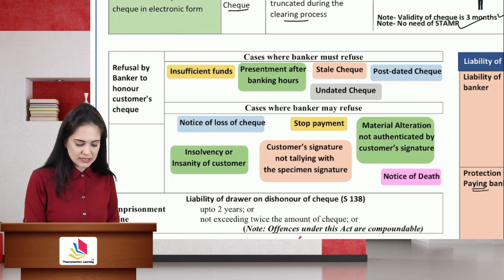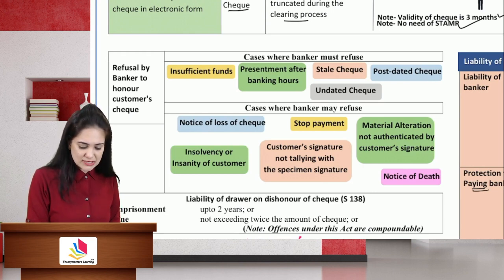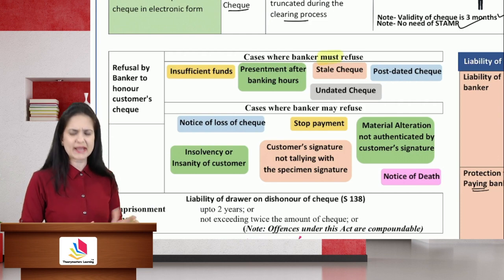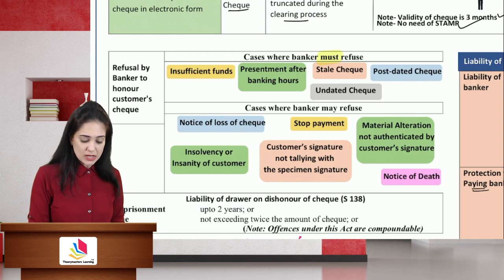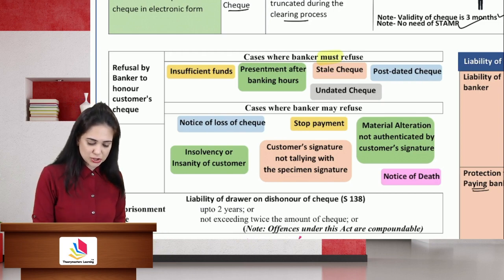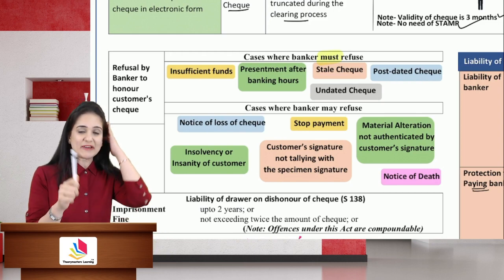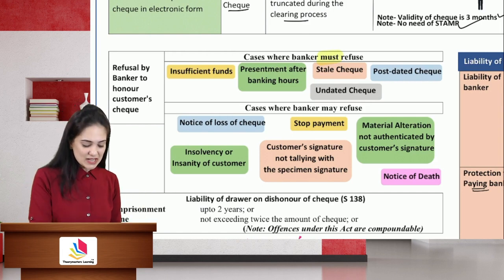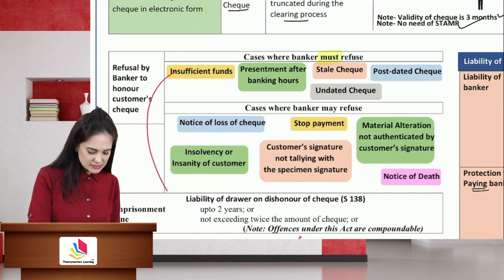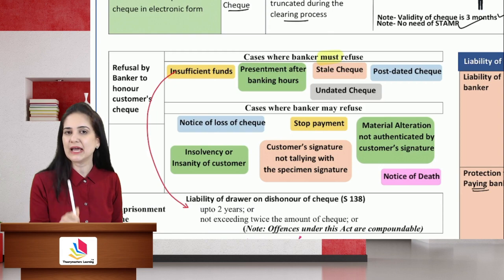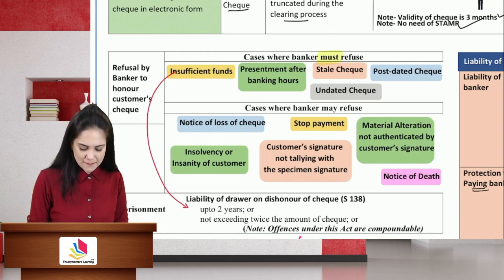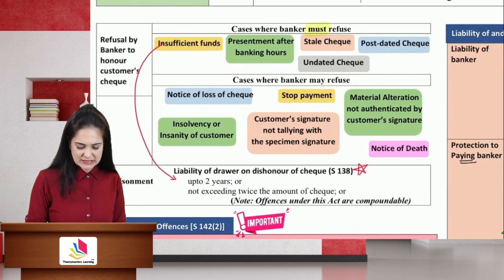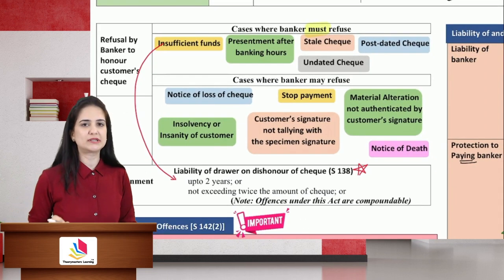Now, there are certain cases wherein the banker must refuse. So let us highlight that he must refuse to honor the check. It can happen when there are insufficient funds, and the check will bounce. If you have issued a check when there were insufficient funds, it's a criminal offense and you will be held liable under section 138 of the Negotiable Instruments Act. For any kind of exam, this is a very important section number.